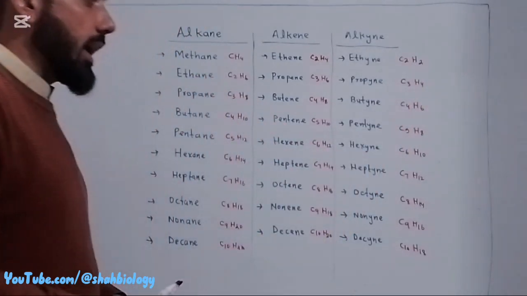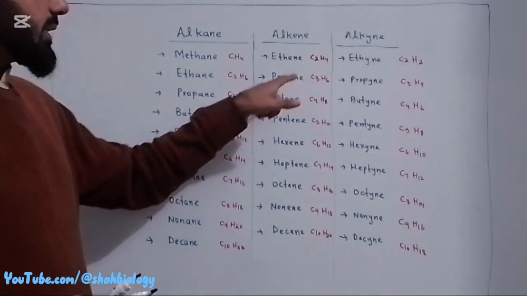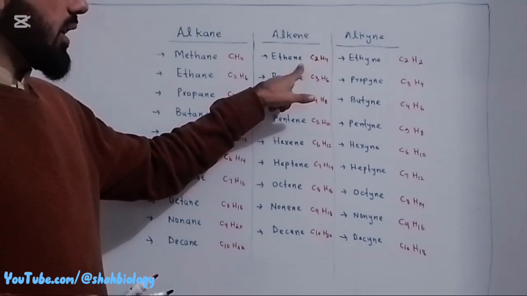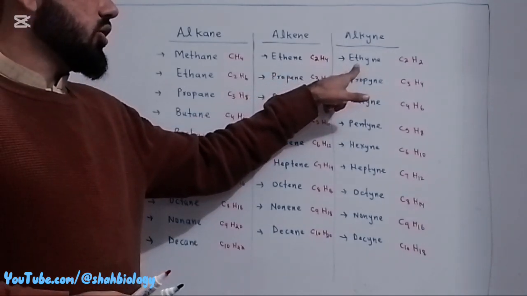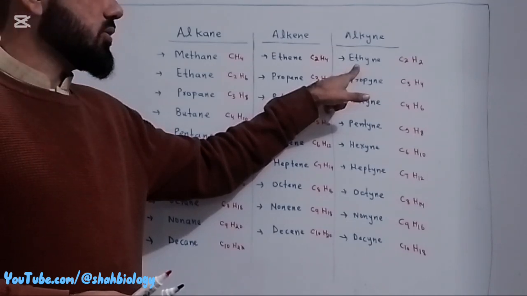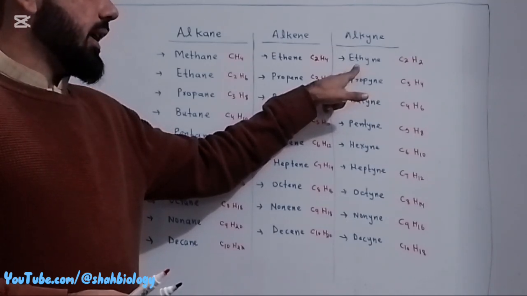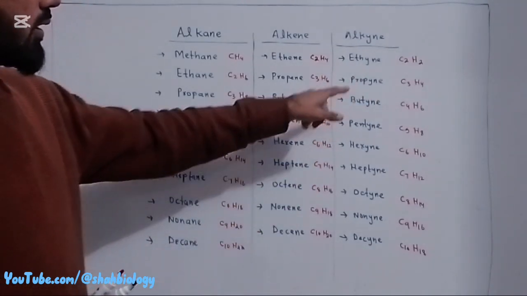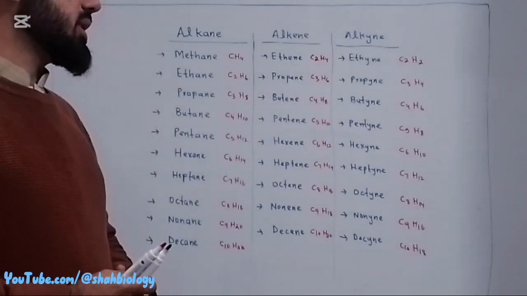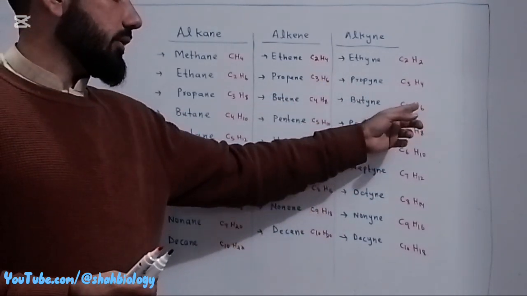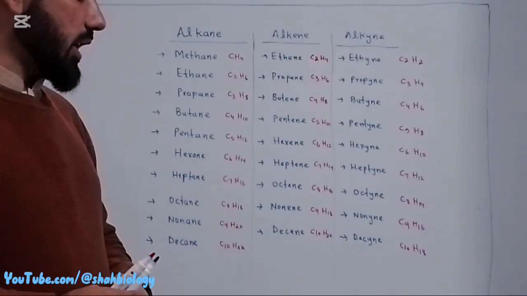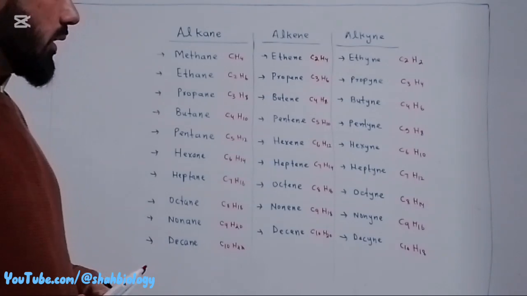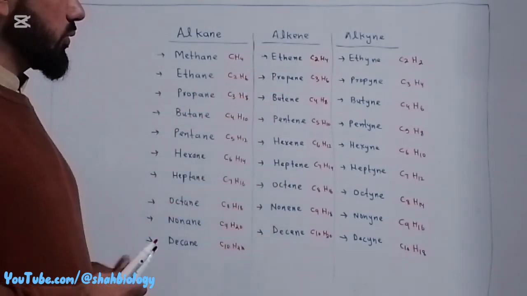And this is why, because here a double bond is present, while in alkyne a triple bond is present between two carbon atoms. The second member is propyne, C3H4, then C4H6, C5H8, C6H10, C7H12, C8H14, C9H16, C10H18. Okay, so note it down.